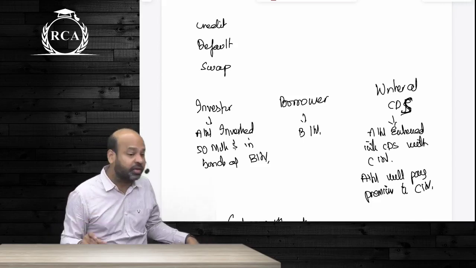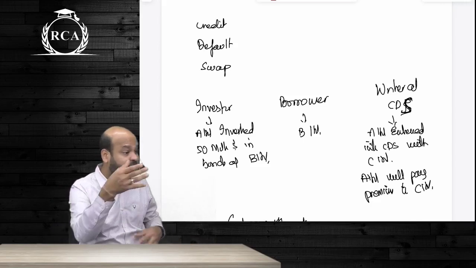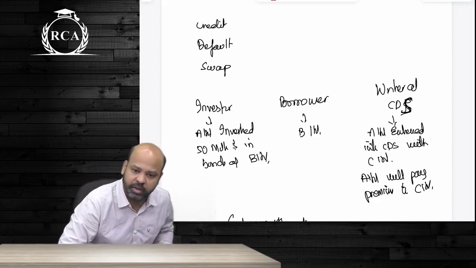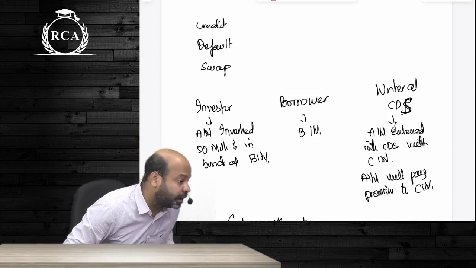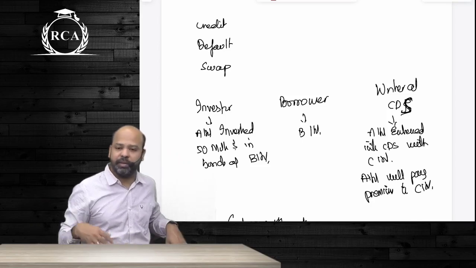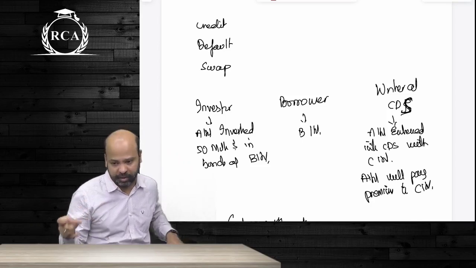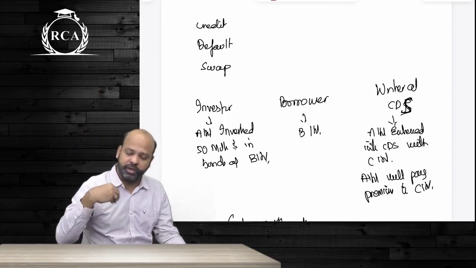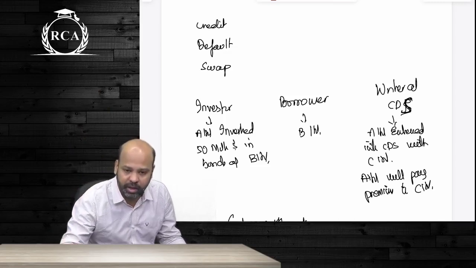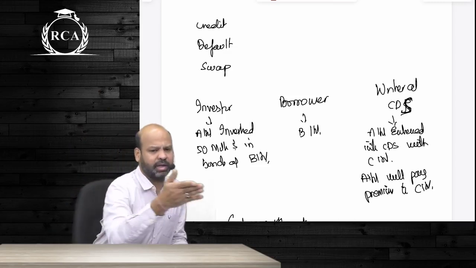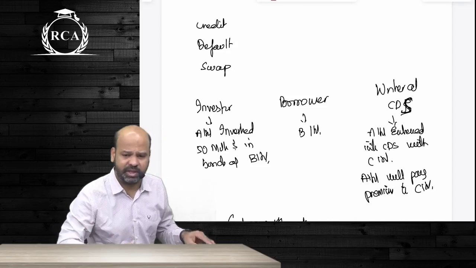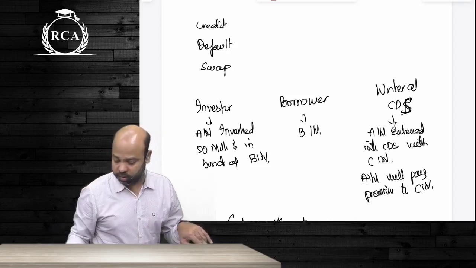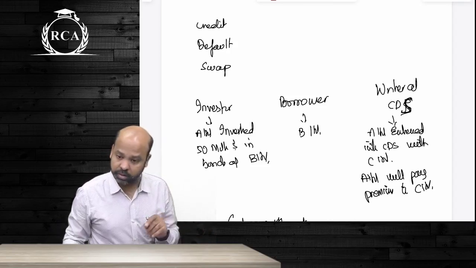It is similar to a synthetic CDO, but synthetic CDO is with an entity, a special purpose vehicle. Here you are entering into a transaction with a specific person. Again, under this, it can be cash settlement or physical settlement. In cash settlement, Khushbu will only give me the difference between the actual amount and the current market value. In physical settlement, I will transfer this loan to Khushbu and she will pay me the entire cash. Apart from this, there were electricity derivatives and weather derivatives towards the end. I said these are normal instruments. Are we clear, guys? So that's the completion of derivative revision.